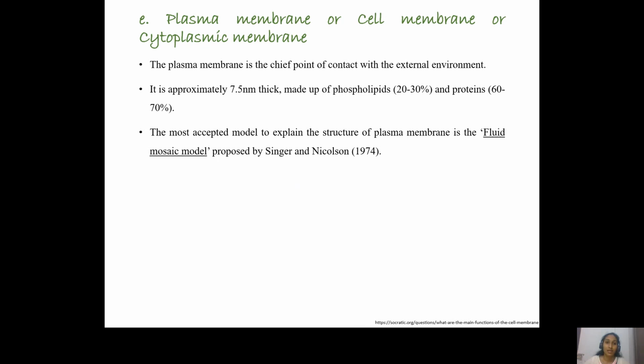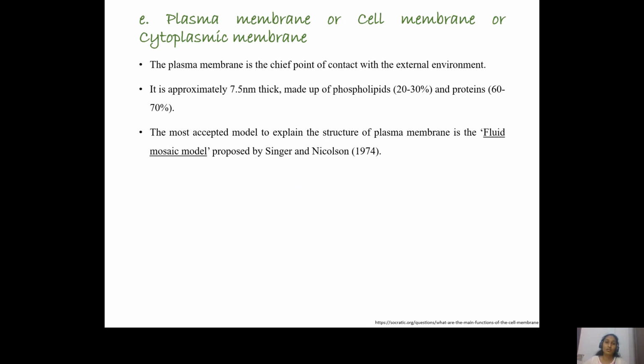And then the next structure that we study is the plasma membrane. It is otherwise called the cell membrane or cytoplasmic membrane. Now, this plasma membrane is the chief point of contact of the cell with its surroundings. It is through the plasma membrane that components can come inside and go outside. That is, nutrients can come inside, and excreted or waste materials can be thrown outside of the cell. The plasma membrane is about 7.5 nanometers thick, and it is mostly made up of phospholipids and proteins. The phospholipids constitute about 20 to 30%, while the protein component is about 60 to 70%.